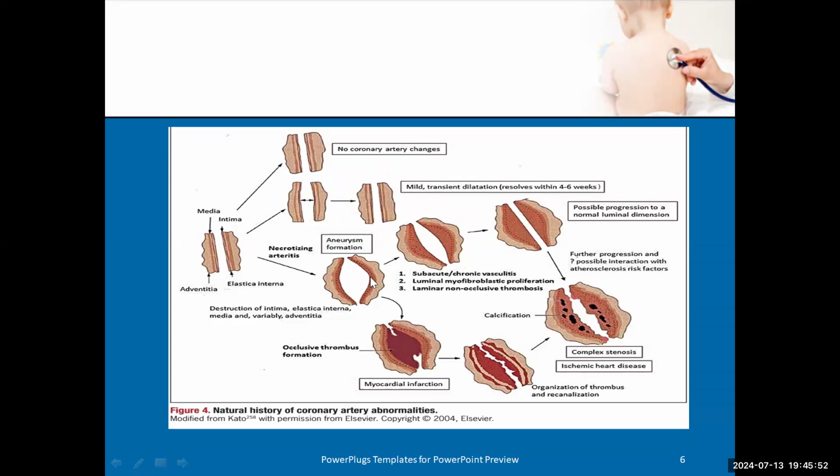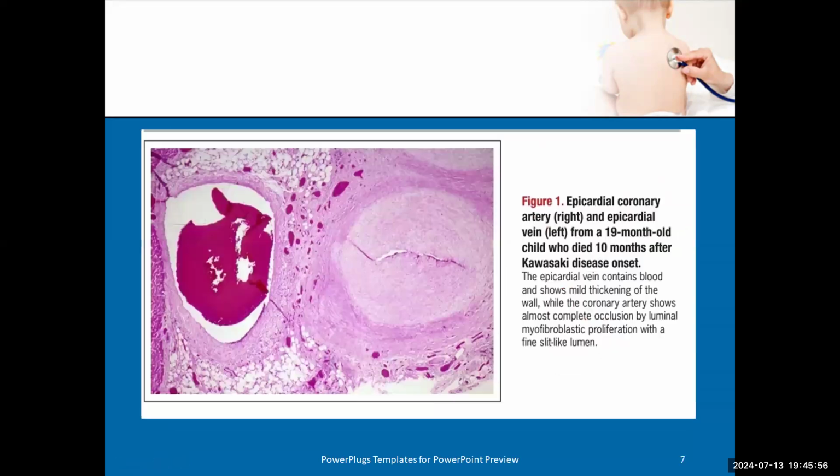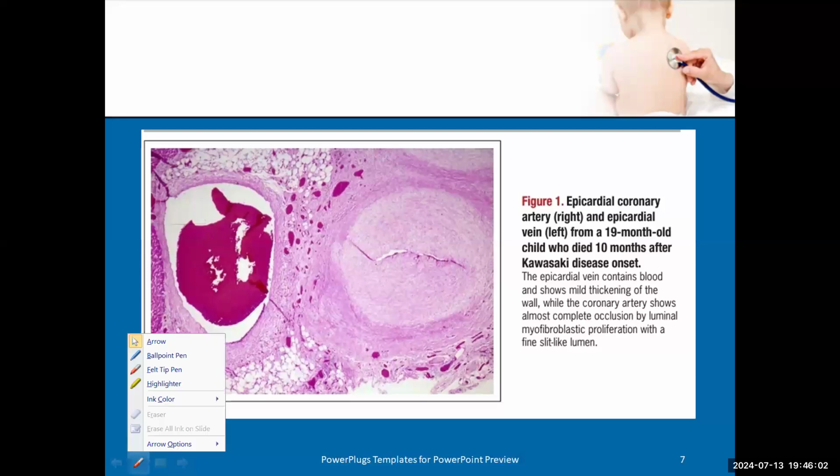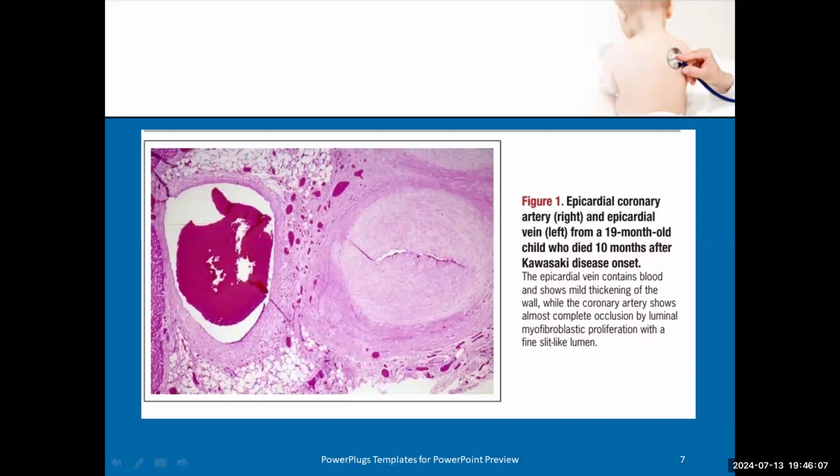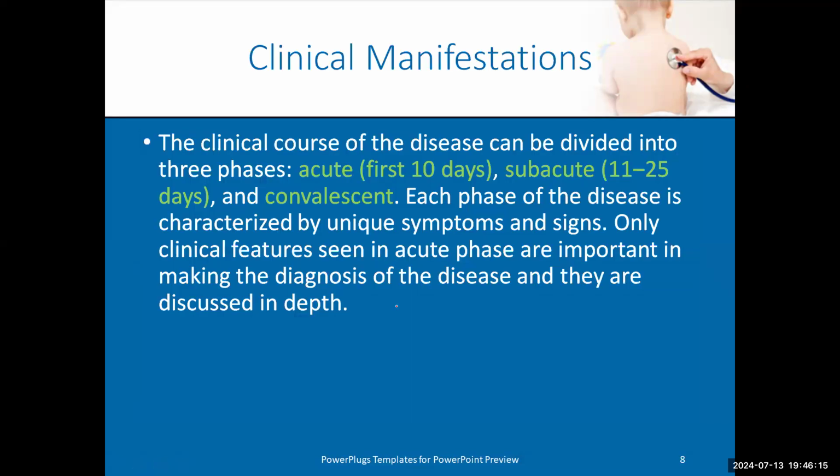Some patients will have an aneurysm that heals with fibrosis and causes stenosis and thrombus formation. This is the pathology of a patient with Kawasaki: the red one is the vein, which contains red blood cells, and the pink one is the artery, and as we see here, how it is occluded.